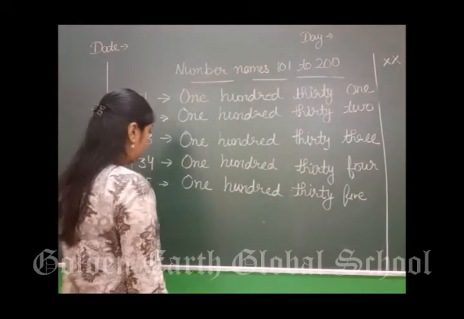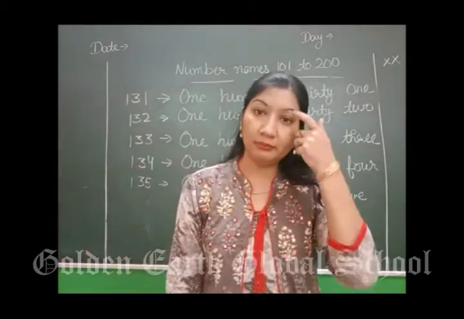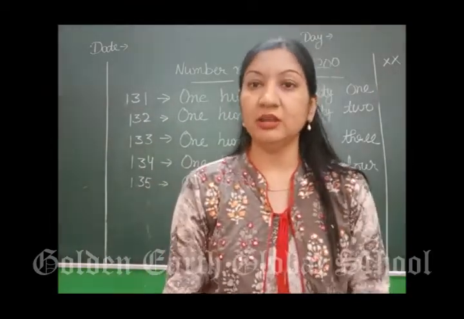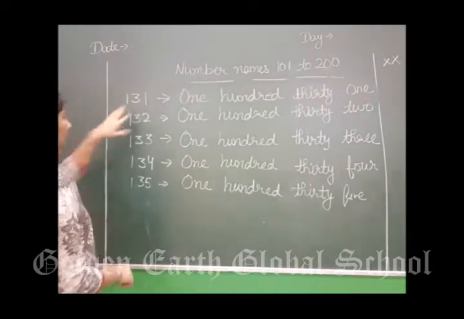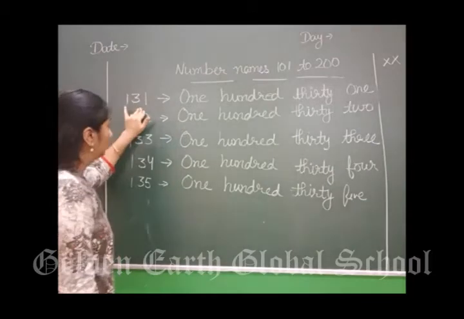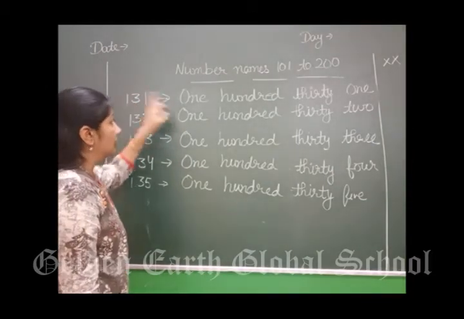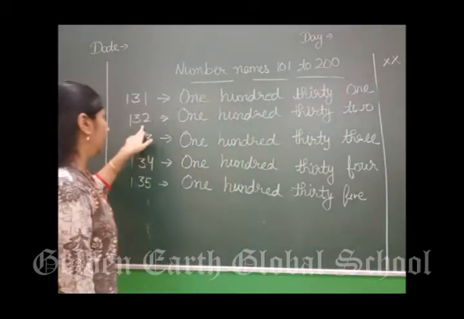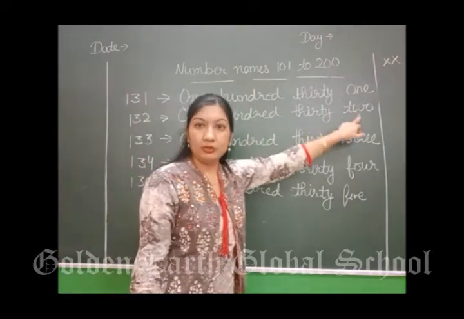Now we have done till 130. After 130, what will come? 131. We will start from here. 131. How will we write? This is 31, with 100. 132.